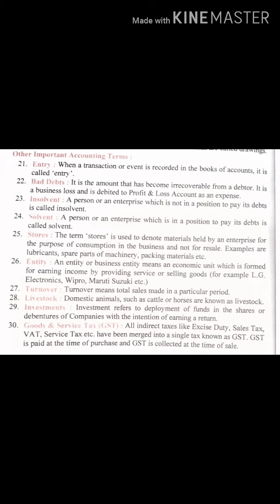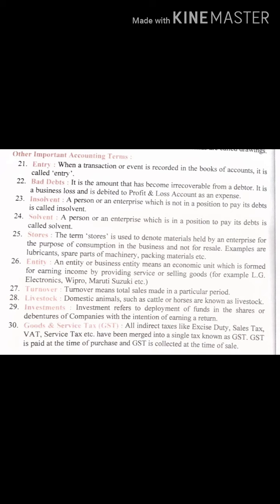Bad debtors means those debtors who will not pay us back our amount. So what is bad debts? It is the amount that has become irrecoverable from a debtor. It is a business loss and is debited to profit and loss account as an expense.